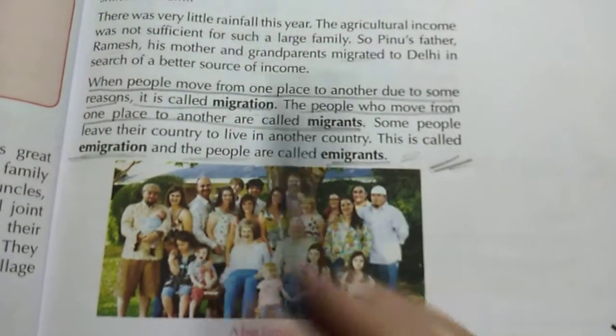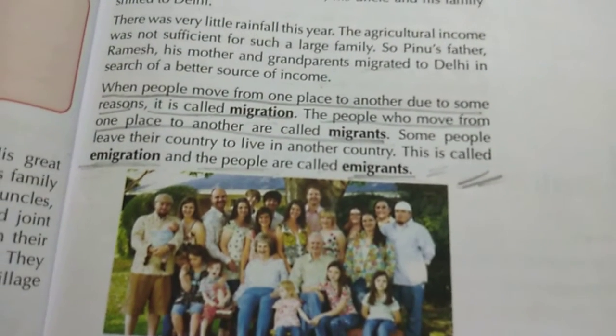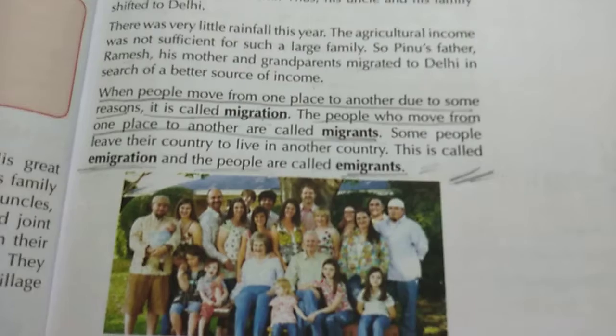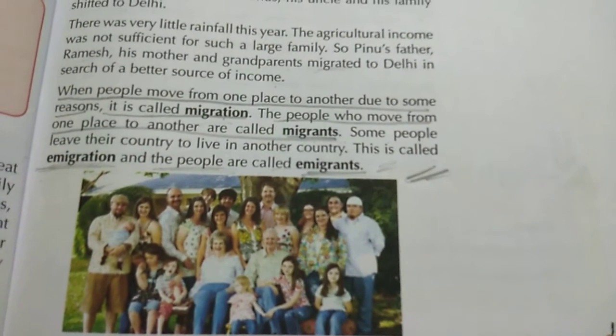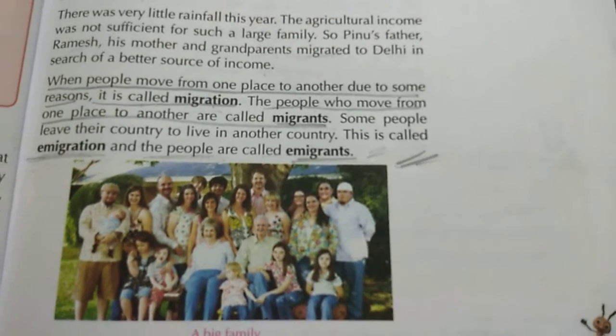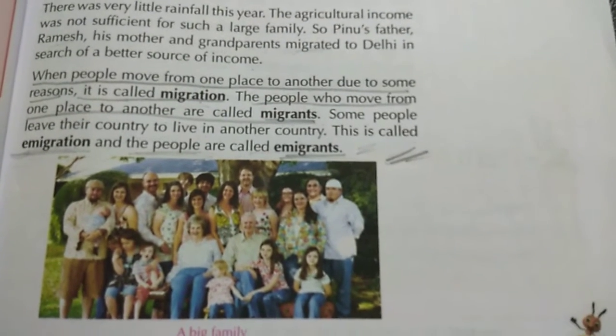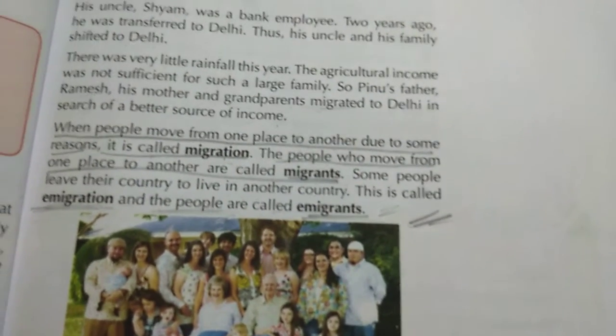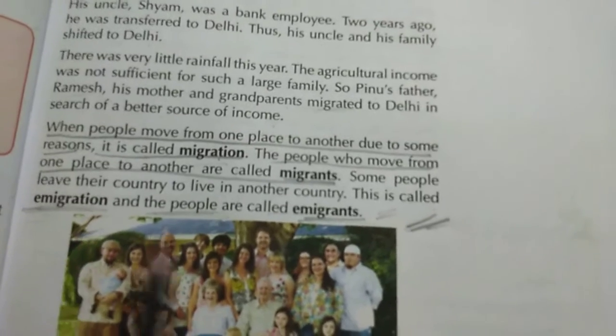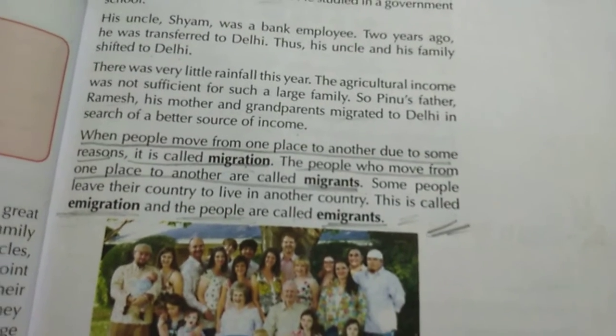Now, what have you learned? We have learned four things today, so let us revise once. If I ask you what is migration, what will you say? When people move from one place to another due to some reason, it is called migration, and the people who move from one place to another are known as migrants. And what is immigration? Some people leave their country to live in another country. This is called immigration, and the people are called immigrants. Okay, clear this much?